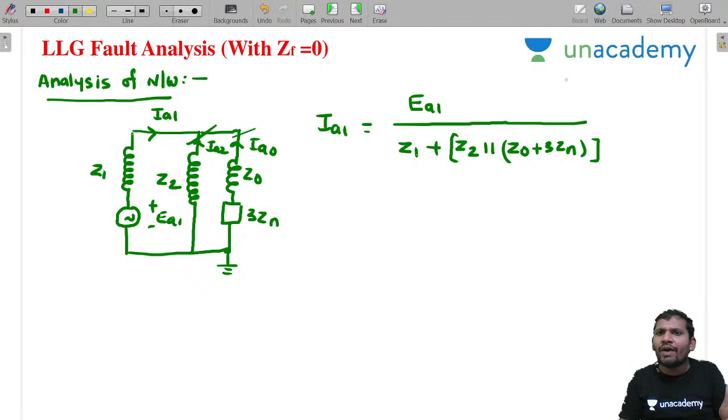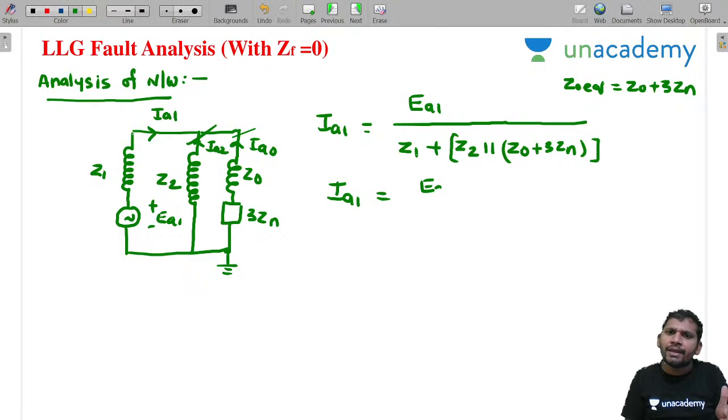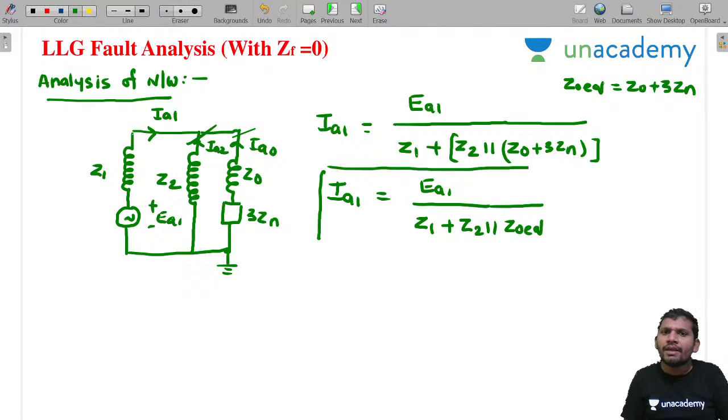What is the Z0 equivalent here? If you want to write Z0 equivalent, it is Z0 plus 3ZN. Simply you can write like this, students. This is IA1 equal to EA1 by, please concentrate, Z1 plus Z2 in parallel with Z0 equivalent. This is the calculation of IA1, students.